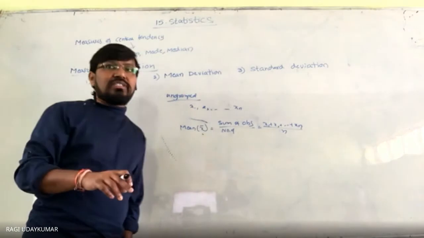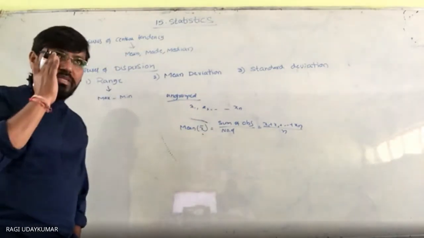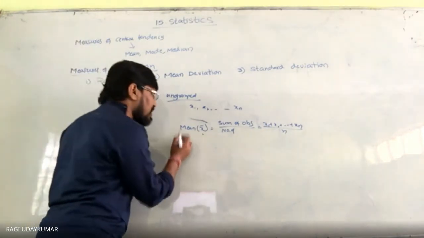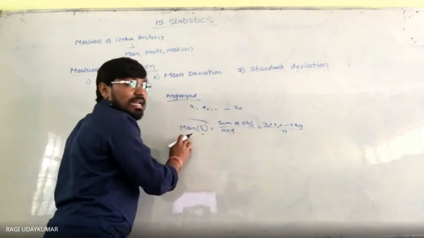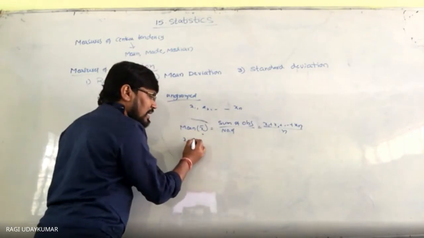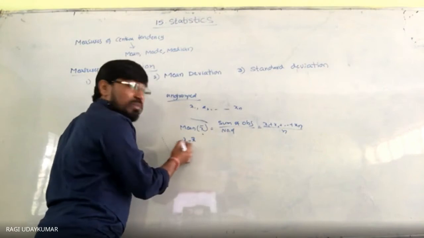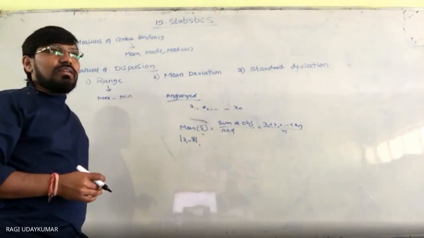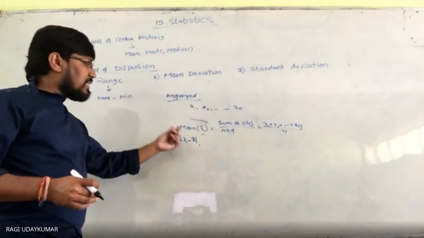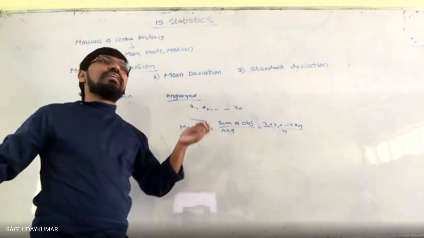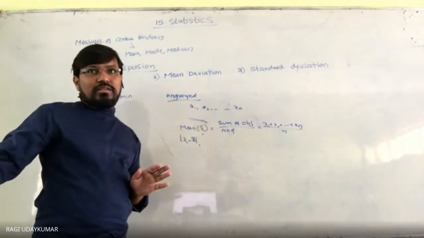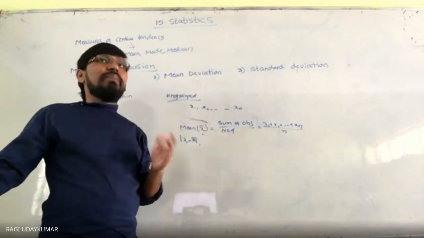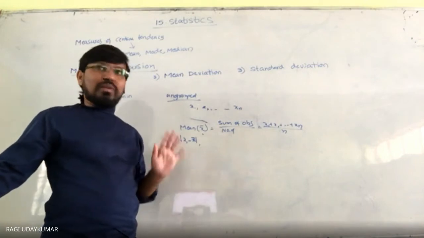Now for mean deviation, the absolute values are to be taken into consideration. Deviation means you subtract the mean value: x1 minus x bar. This is the deviation, and absolute values of the deviations are to be taken into consideration. Why? Because whenever you find the deviations from the mean, their sum will always equal 0. Normally you think that the mean is the central value, the mid value. Approximately I'm saying, mid value.